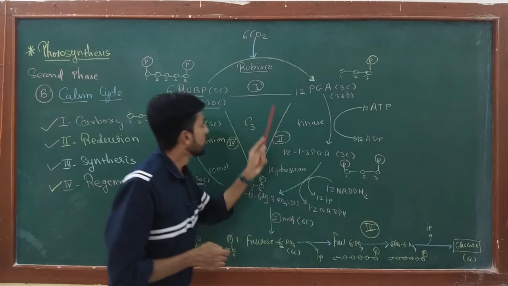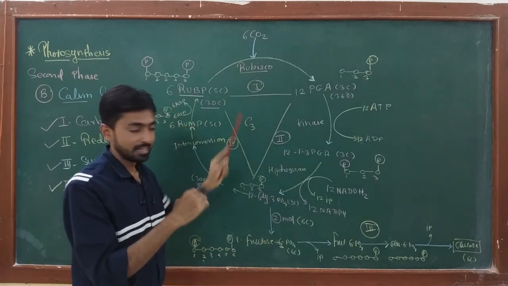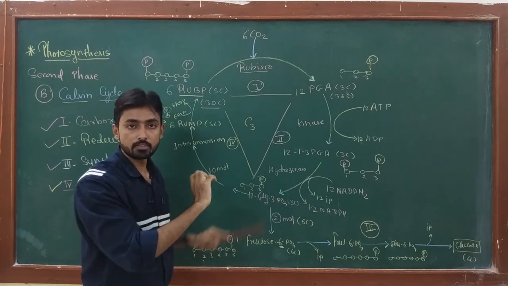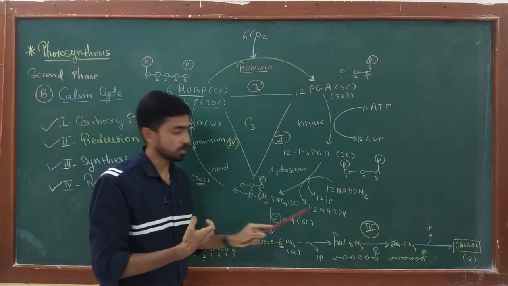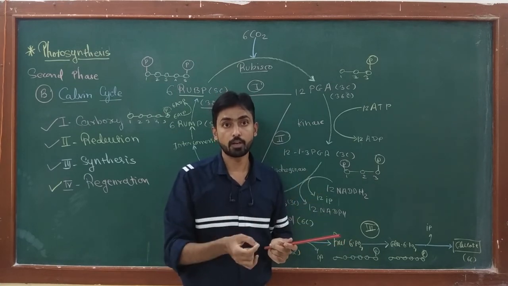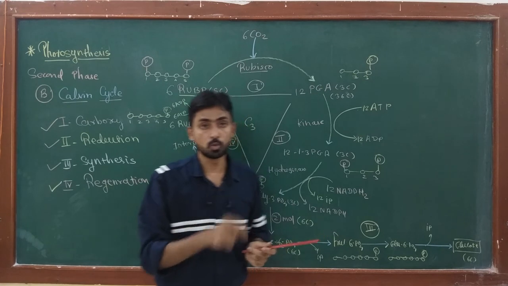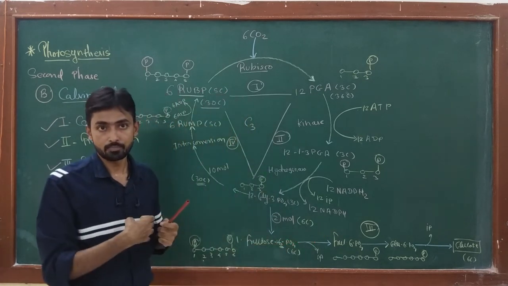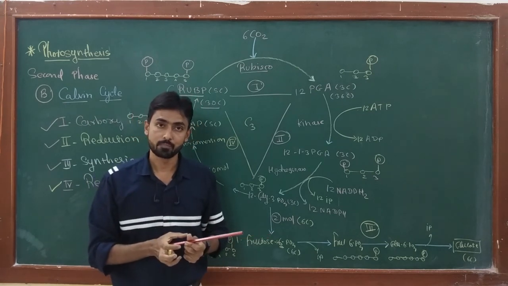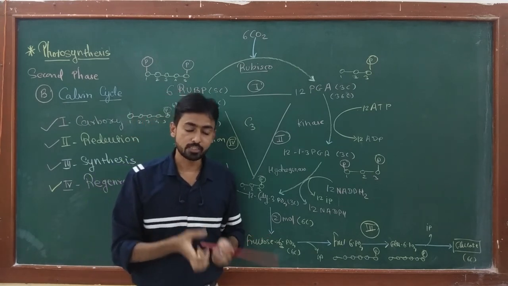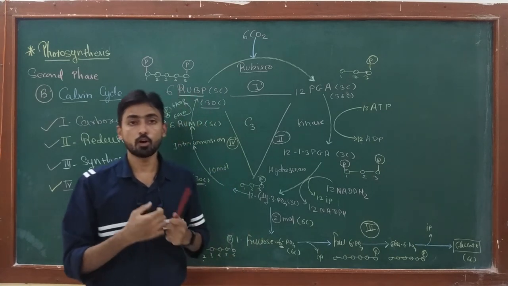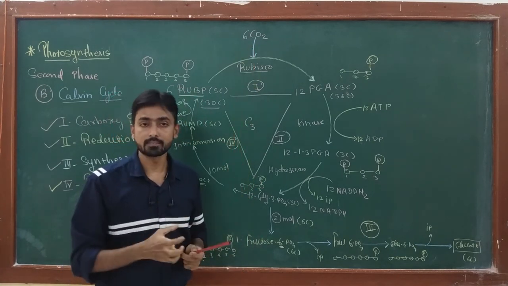When Rubisco, instead of CO2, fixes oxygen, literally this Calvin cycle runs in reverse, and CO2 which was fixed by the plant and converted into glucose is again lost in the form of carbon dioxide when Rubisco does fixation of oxygen. Okay, and this is called photorespiration, the process in which the oxygenase activity of Rubisco leads to the loss of CO2 from the plant cell.